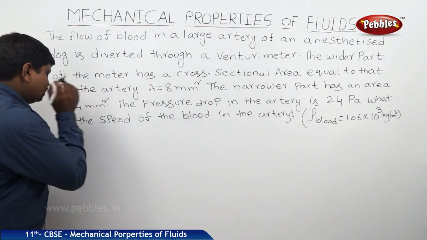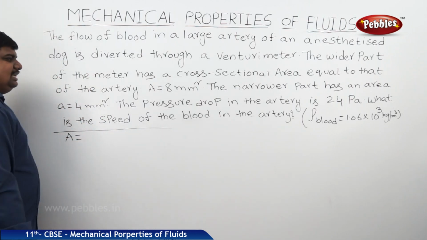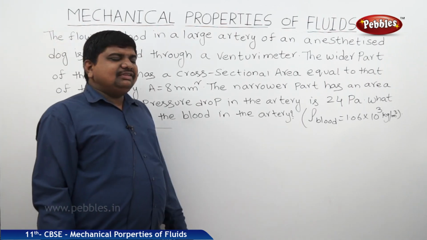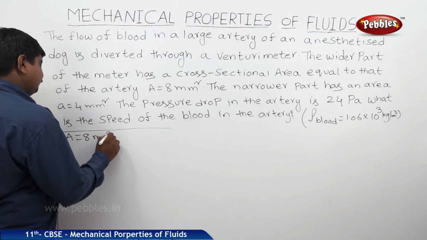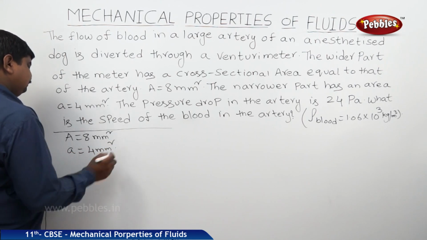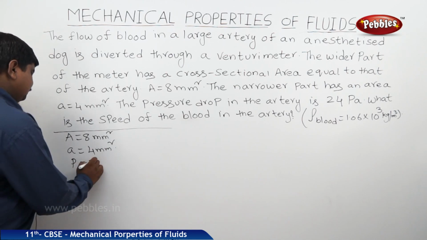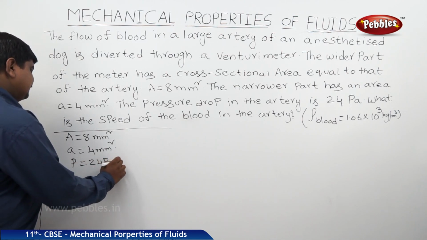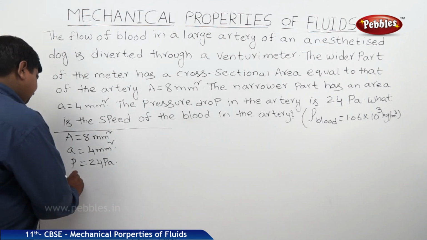So therefore, capital A, the one end of the area, is equal to 8 mm square. Small a is equal to 4 mm square. Pressure drop P is equal to 24 pascals. Now we should find out the velocity.